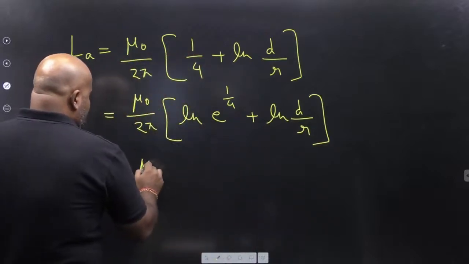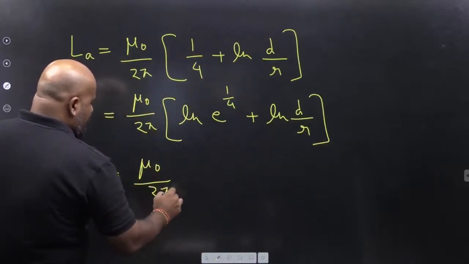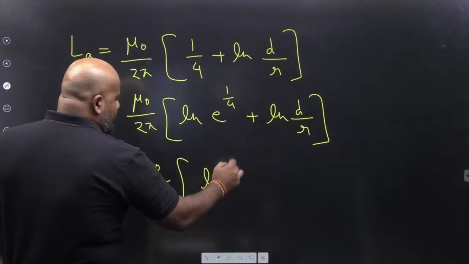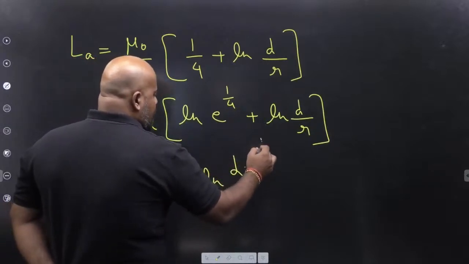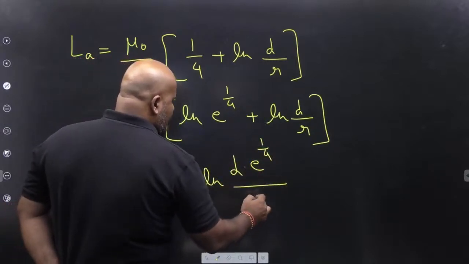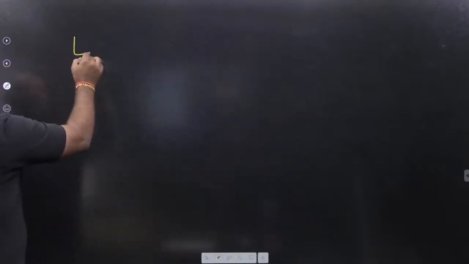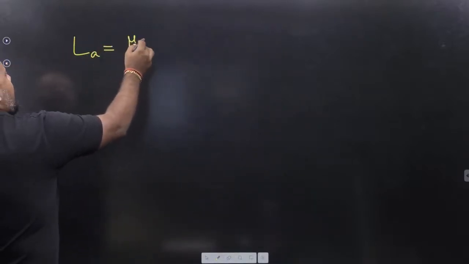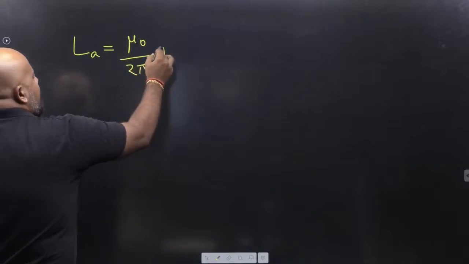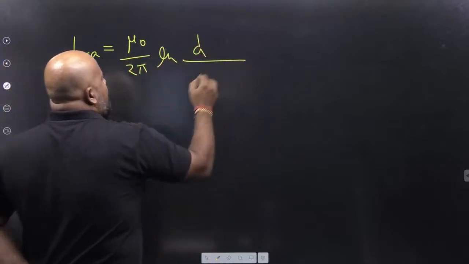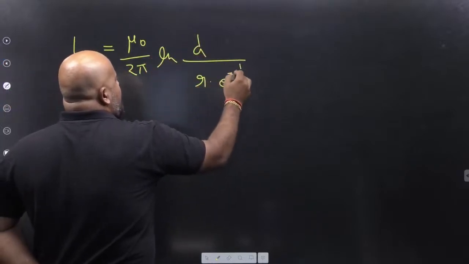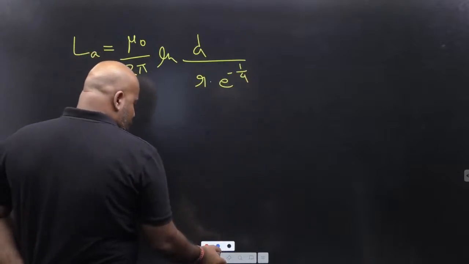This is going to be mu naught upon 2 pi ln d e raised to the power 1 by 4 upon r. Further, I can write mu naught upon 2 pi ln d upon r e raised to the power minus 1 by 4.